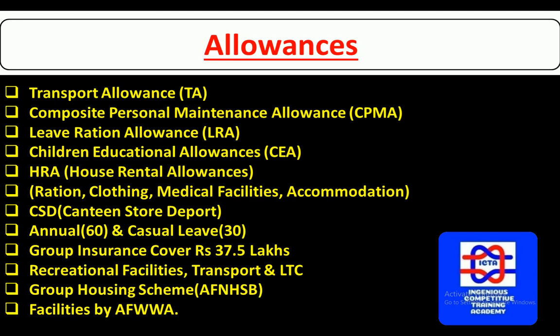And the allowances: transport, composite, leave ration, children education, HRA, ration and clothing, medical facilities, accommodation, canteen facilities, annual leave of 60 days, casual leave of 30 days, group insurance cover for the rupees of 37.5 lakhs, but the amount will be deducted every month from your salary. Recreational facilities, you will have the transportation and LTC. When you are coming home, you will be given a train ticket fare.